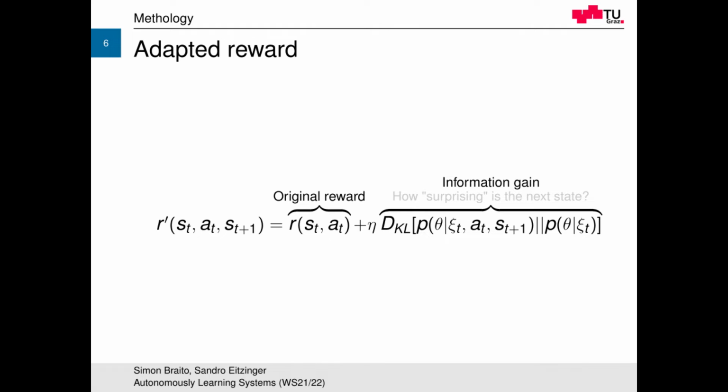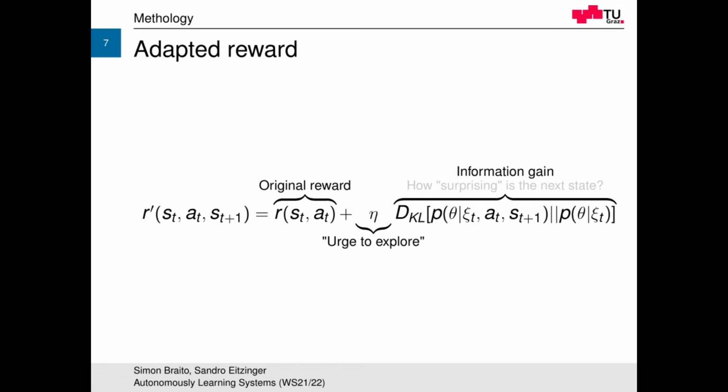This information gain can be seen as how surprising the next state will be for the action the agent takes. To be more precise, this information gain can be expressed as the difference between the distribution over the model parameters given the current trajectory and the distribution over the model parameters given the current trajectory and the next state action pair.